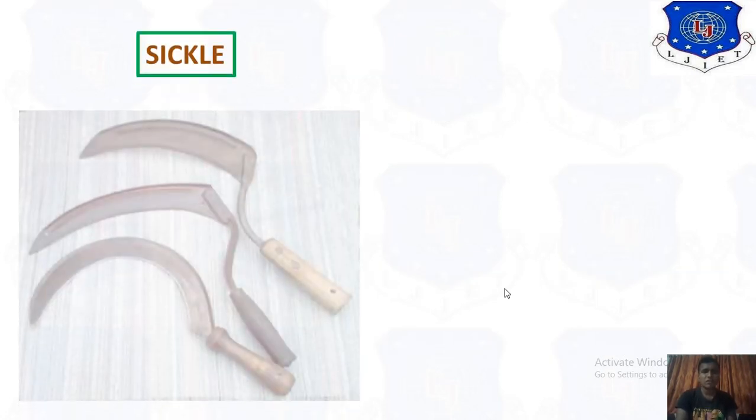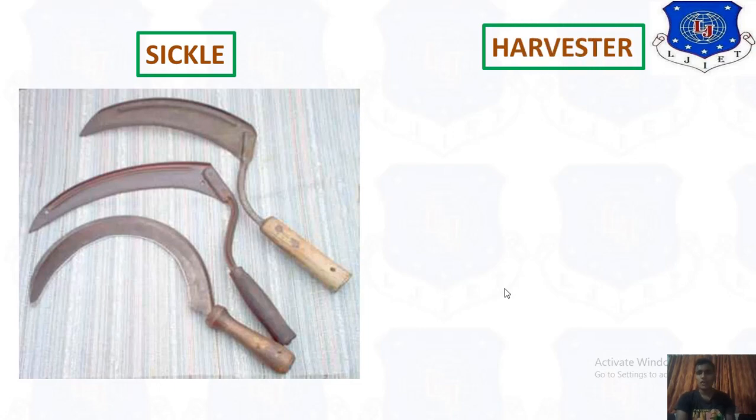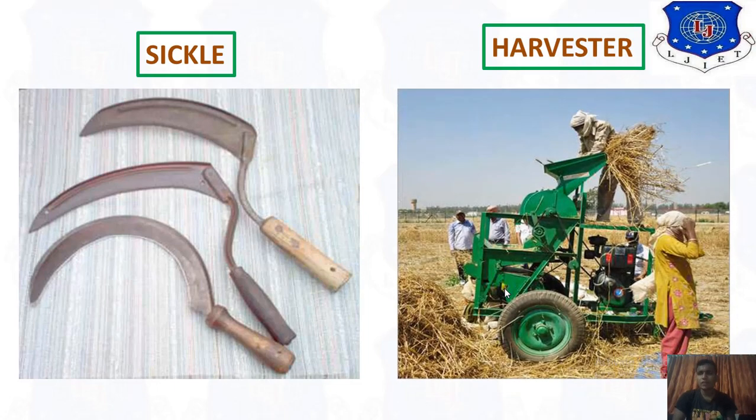Then sickles, it's like this. If we have to weed our crop, then we have to use an instrument called a sickle. Then the harvester, that kind of harvester we can use to cut the plants. That is also a simple picture, an actual picture.